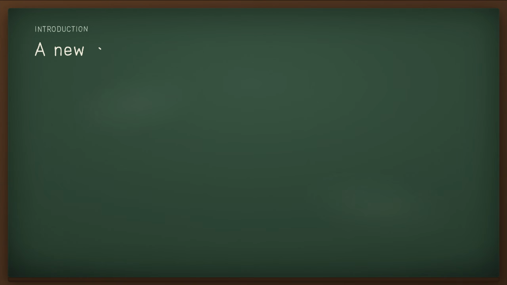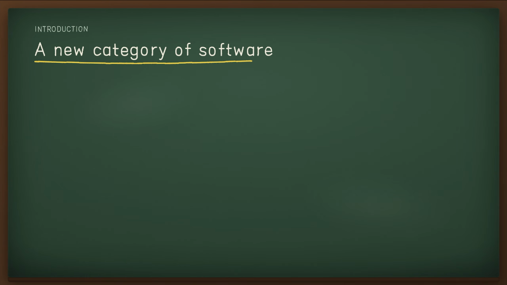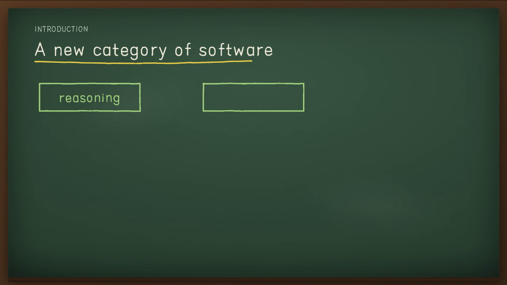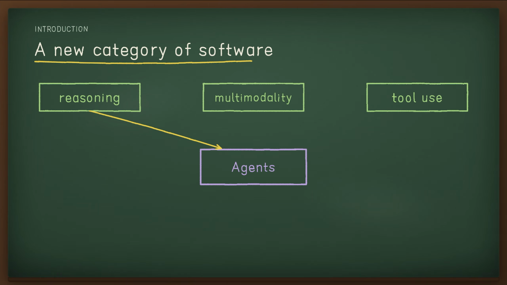Large language models are increasingly capable of handling complex multi-step tasks. Advances in reasoning, multimodality, and tool use have unlocked a new category of LLM-powered systems known as agents. This guide distills insights from numerous real-world deployments into practical best practices for building your first agent.